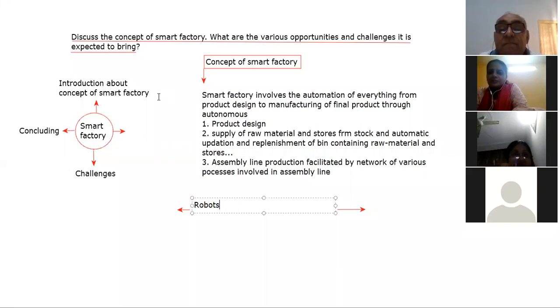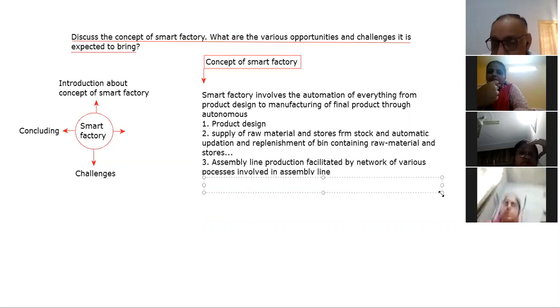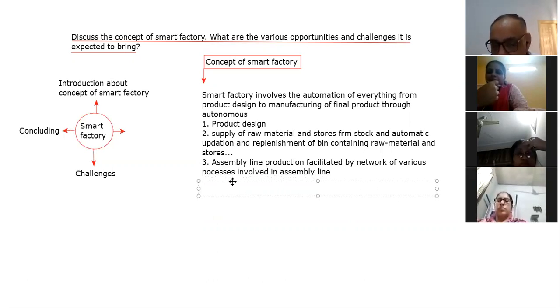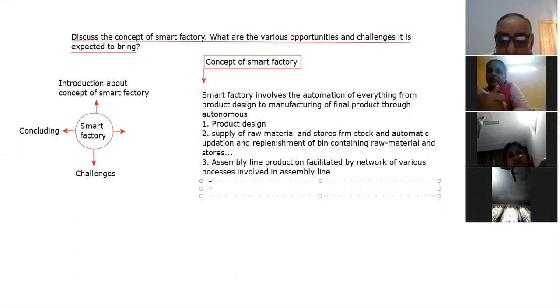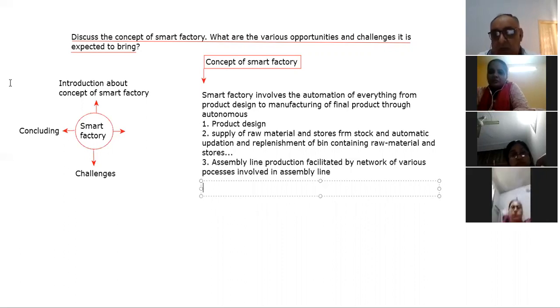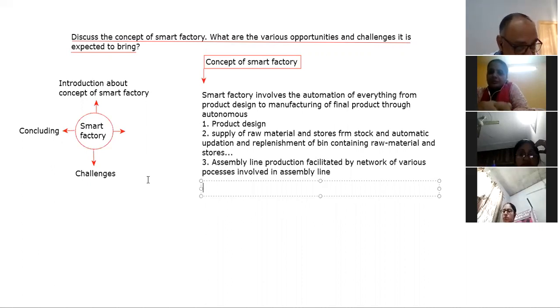Yes, sir. Sir, does this mean there should be no use of humans in the factories? Yes, beta, humans will not come in a direct role of production. But at the back end, supervision and commanding will be done by humans. Plantation of the factory, raw materials, so many things are there. Training and supervision will all be involved from there. So beta, this is the point.